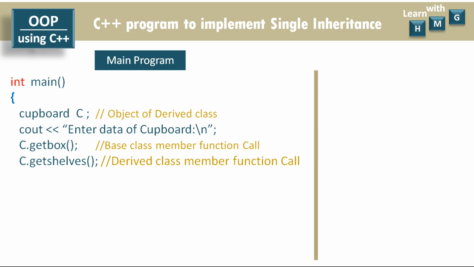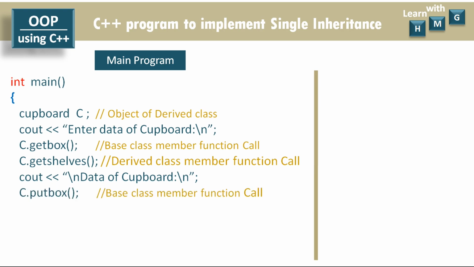Then after performing the input operation, let us display the data of the cupboard by calling the putBox function of the base class and the putShells function of the derived class. So here also the object of the derived class C is calling the member function of the base class, that is putBox, as well as the member function of the derived class, that is putShells. In this way, the output operation is performed. putBox will display the three dimensions of the box, that is length, width and height, and putShells will display the number of shells of the cupboard.